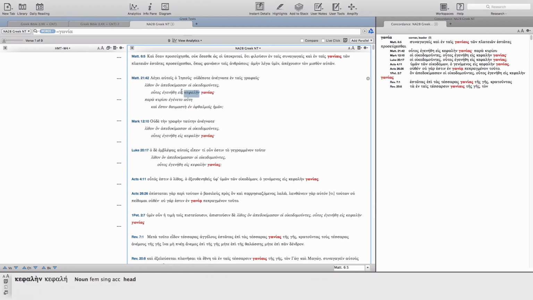So for example, here we have, so this one became the head corner. The head corner is the cornerstone, all right? So head corner is a cornerstone. The same is here, kephalen, head corner. Head corner again in the book of Acts. This is actually a beautiful idiomatic expression.